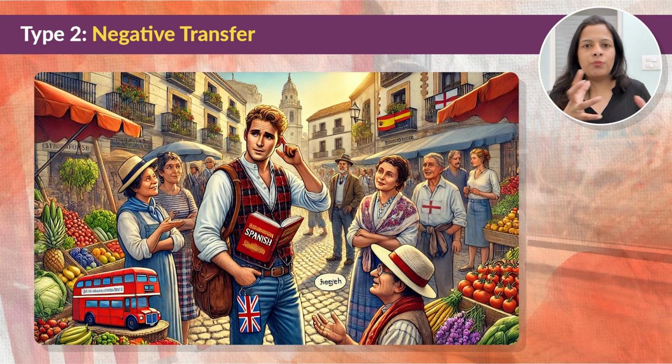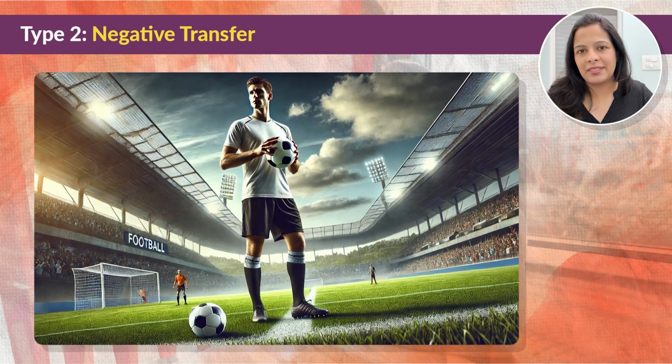So, just going back to the Spanish example, the English speaker's previous knowledge of sounds actually makes it harder to speak languages like Spanish or Hindi correctly. And that is what we call negative transfer of learning. I'll give you another example.